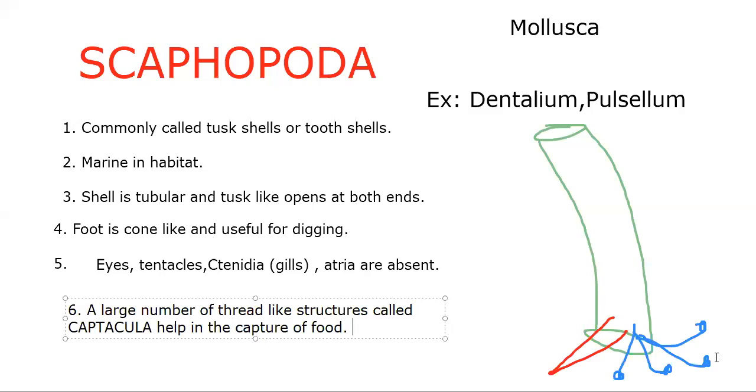Now moving on with Pelcipoda, in the phylum Mollusca. The classes of phylum Mollusca we have completed are Aplacophora, Polyplacophora, Monoplacophora, Gastropoda, and Scaphopoda. Now we are moving on with Pelcipoda. The class Pelcipoda is also called bivalvia. First of all, we'll write that, bivalvia.